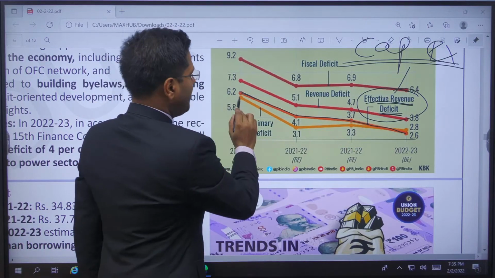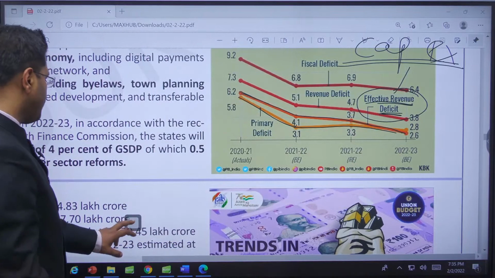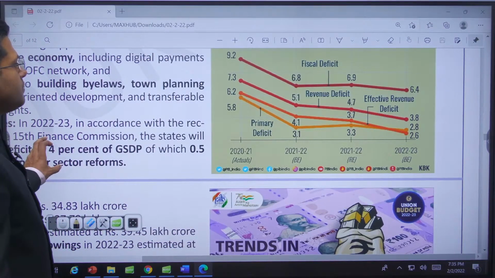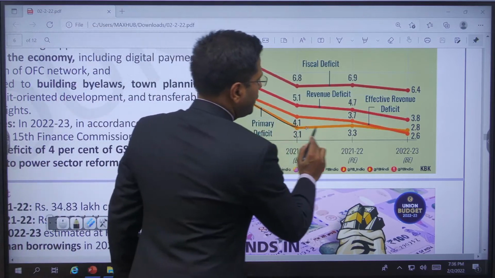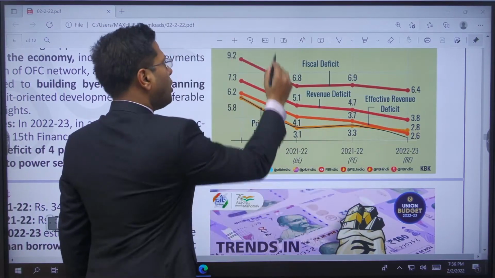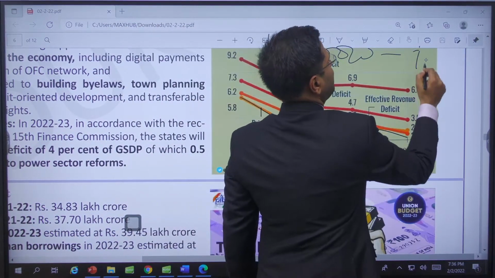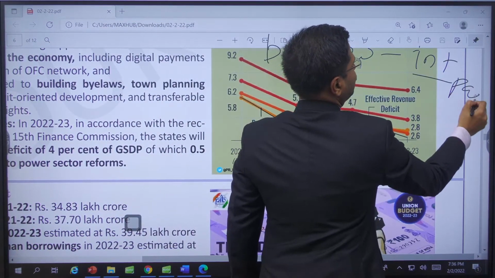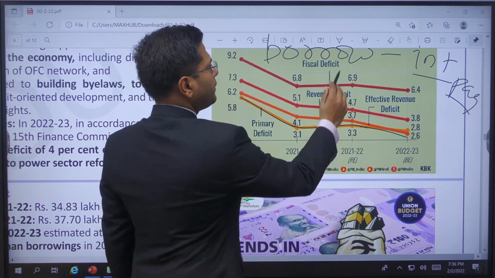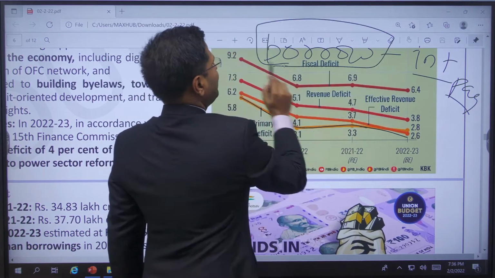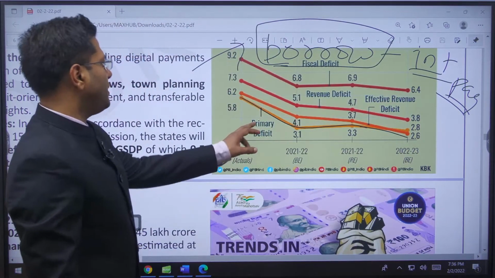Very good. And primary deficit is another deficit that we are speaking of, right? So primary deficit is the amount that has been spent for borrowings minus interest payments. Is it possible that the primary deficit becomes zero? Yes, why not? If the borrowings are only for interest payment, then primary deficit becomes zero.